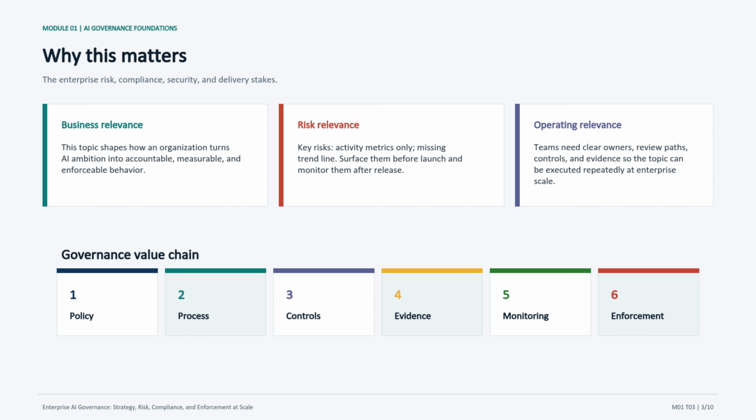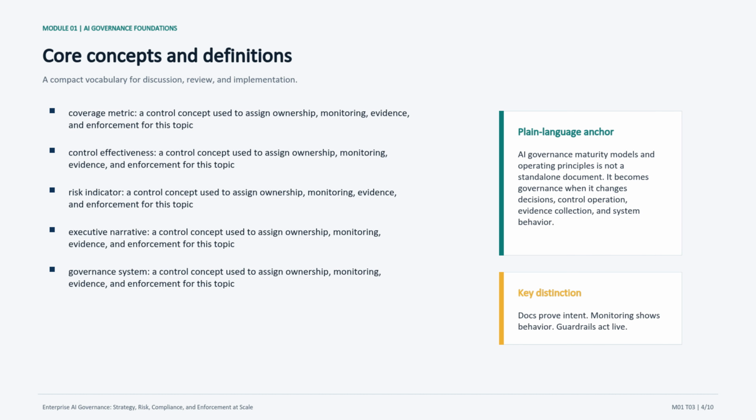Once learners see why the topic matters, the next step is to give them a vocabulary they can use in a review meeting or implementation workshop. Here, I would slow down and make sure the class has shared language. The core concepts for this topic include coverage metric, control effectiveness, risk indicator, and executive narrative. These are not academic terms, they are the vocabulary teams use to make decisions together.